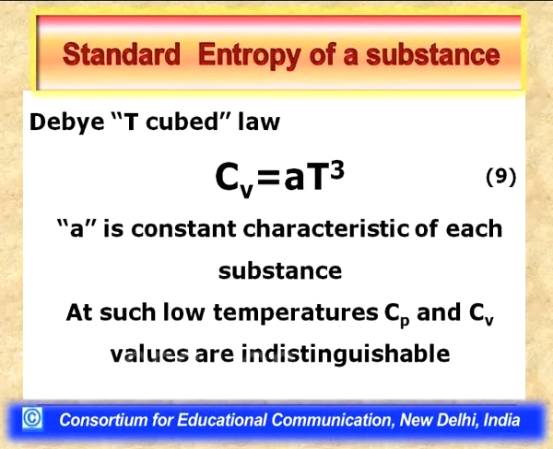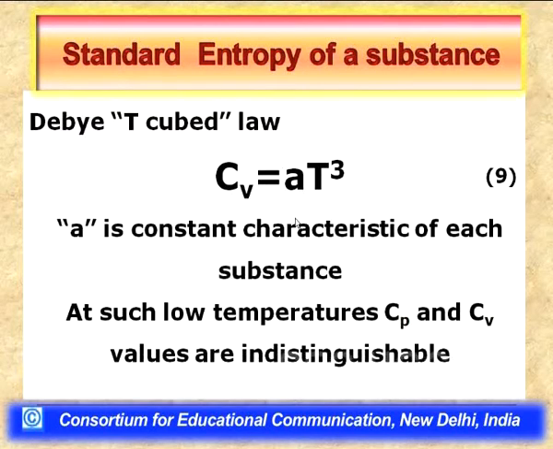Now, since at such low temperatures the heat capacity at constant pressure and constant volume are indistinguishable, I can determine Cp and substitute it for Cv in this Debye T cubed law, and divide by the cube of the temperature at which I carried out this heat capacity measurement, say 12 Kelvin.